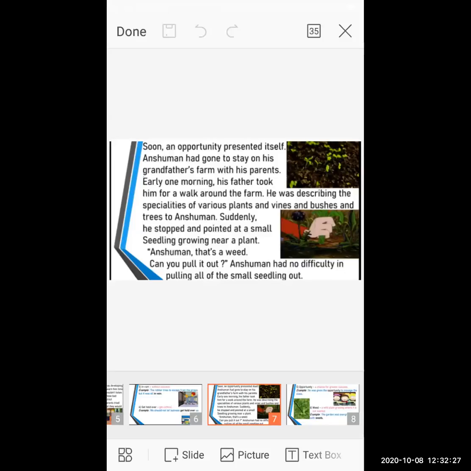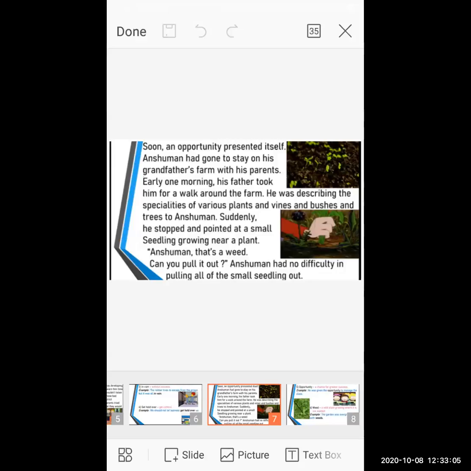So suddenly he stopped and pointed at a small seedling. Okay, seedling, you can say a seed. Whatever fruit you are eating, inside the fruit you can observe the seeds are there. And if that seed is dug under the ground, that we call a seedling. And why do we plant a seedling? Because after a few days, when you give proper water, through that seedling you can observe a little bit of a plant should grow. So that we set a seedling.